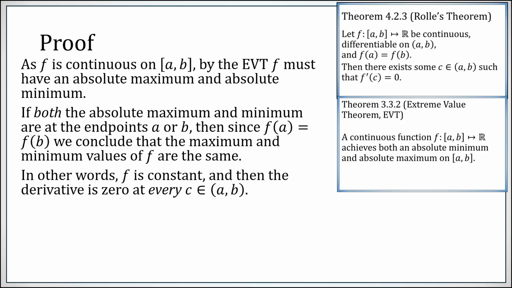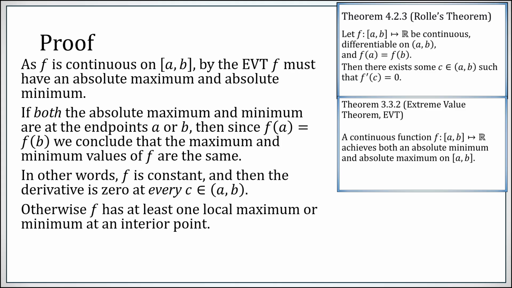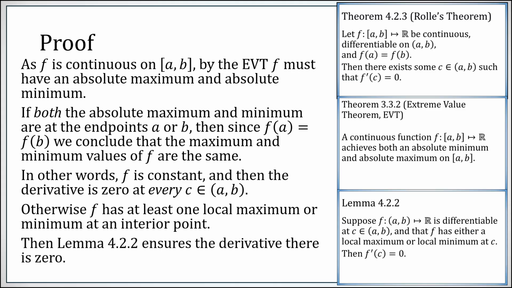And we already know that a constant function has zero derivative. It's a quick direct proof that we didn't technically do as an example. I believe it is an exercise. So if you have both max and min happening at endpoints, the derivative is zero everywhere. Otherwise, at least one of the max and min occurs at an interior point and therefore is a local max or min at an interior point. What we just showed is that if you have this situation, a local max or min at an interior point, the derivative there must be zero.